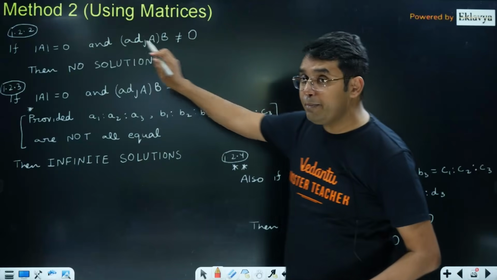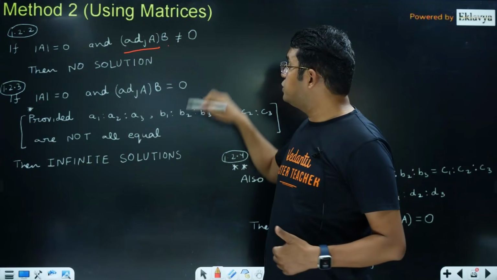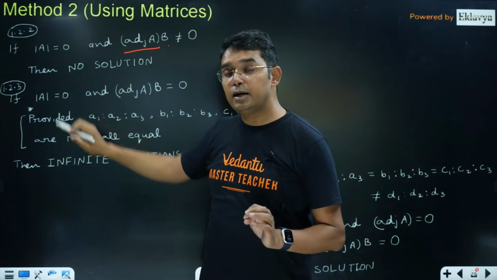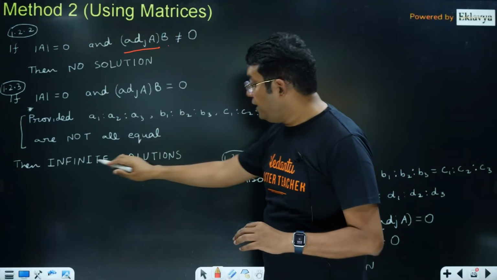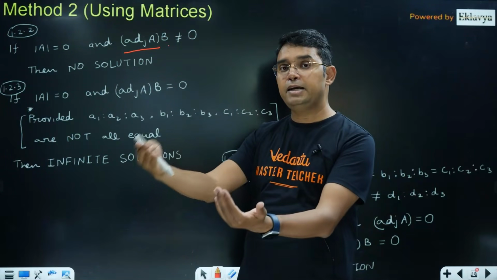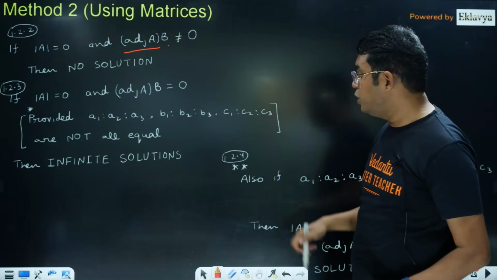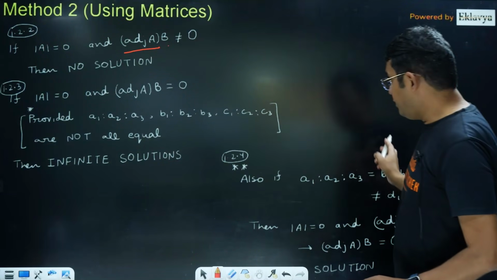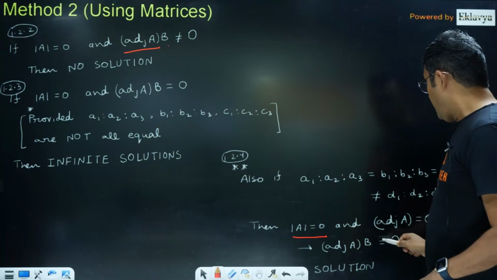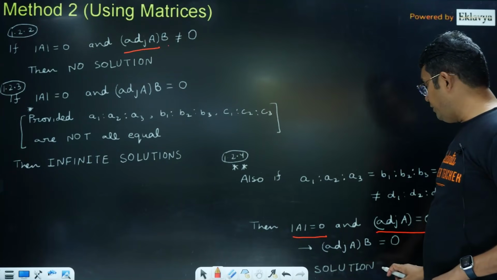If the determinant becomes equal to 0, then you find adjoint A into B. If it is not null, then no solution. If it is null along with determinant equal to 0, then infinite solution, other than one exception, the same exception that I told you about in the determinant method, Cramer's rule. In that exception you will get determinant A equal to 0 and adjoint of A into B also equal to a null matrix, but you will have no solution.